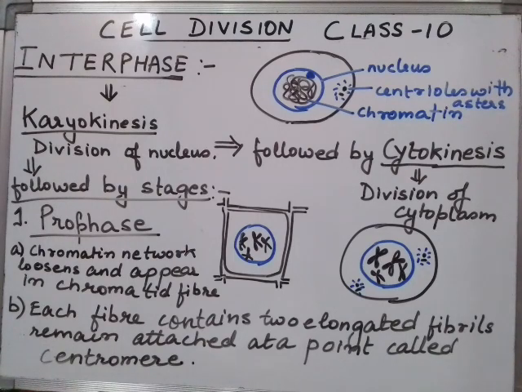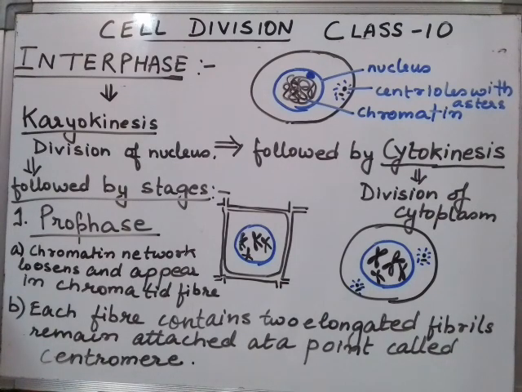So students, we will continue with cell division. After the significance of mitosis, we are going to start with the phases of mitosis, with the diagrammatic representation, which is very much needed for preparing this chapter. As we discussed interphase in my previous video, let me tell you, in interphase the structure of a cell along with the nucleus and chromatin network is like this, and you have to label them properly if the diagram comes in the examination or you are asked to draw it.